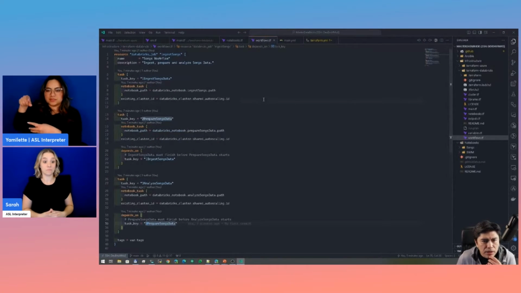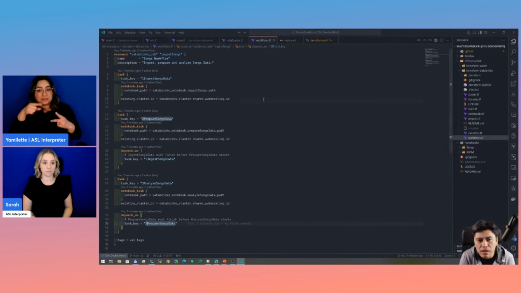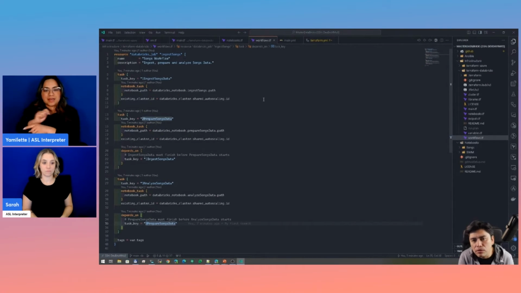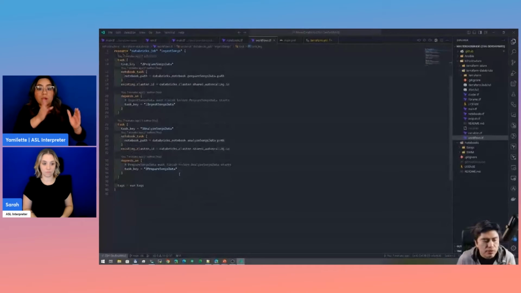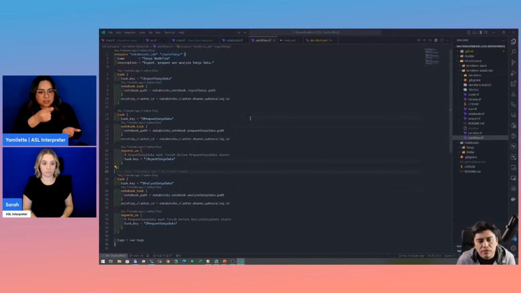And here we have the workflow we're going to define in Databricks. So we have the notebooks we created, but here we are going to define tasks using those notebooks so we can automate the whole pipeline. We are going to ingest the songs. We are going to prepare the song data, and then we are going to analyze the data. So here I'm just creating the task that is going to allow us to automate the whole process.